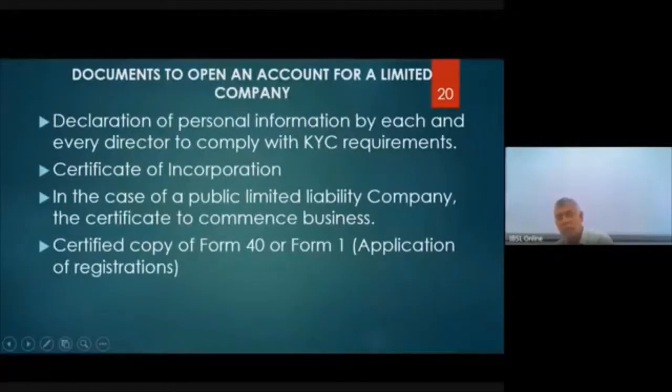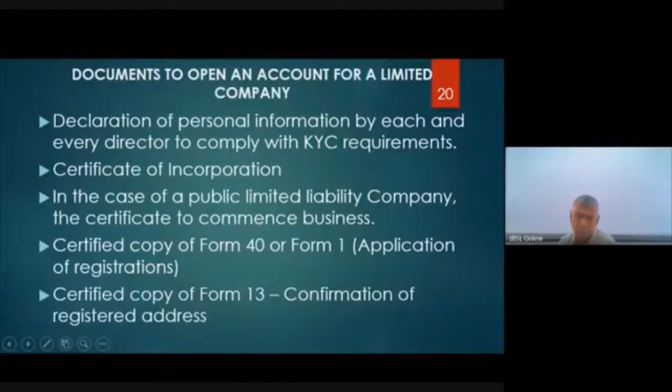Then there is a form called Form 40 or Form 1, right? The application for registration you must ask for. A certified copy of Form 13, right? That is where the confirmation of the registered address of the company is available.